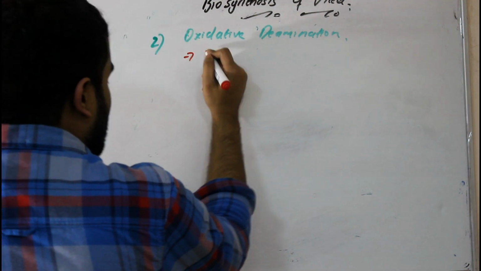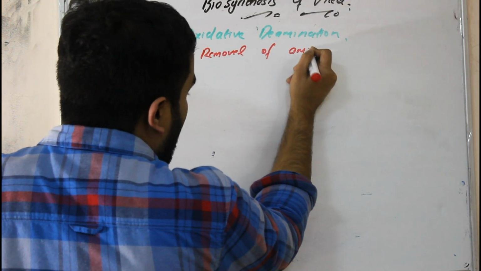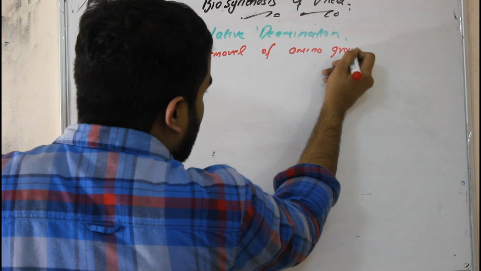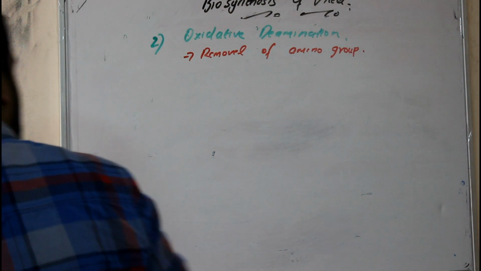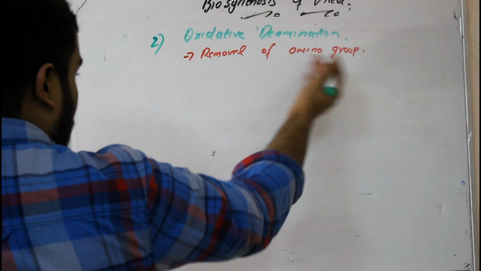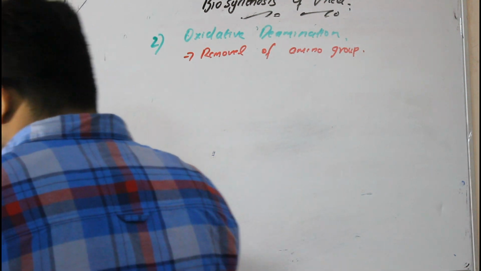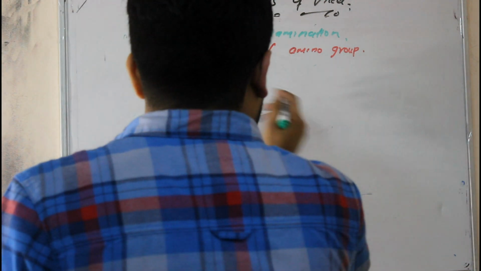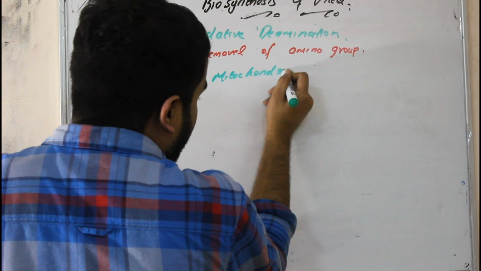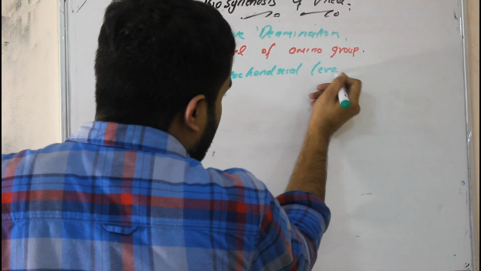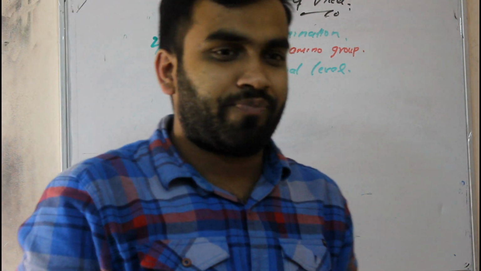You can write the definition here: removal of the amino group from the amino acid. These steps occur at the mitochondrial level. Clear? Everyone is clear, right?